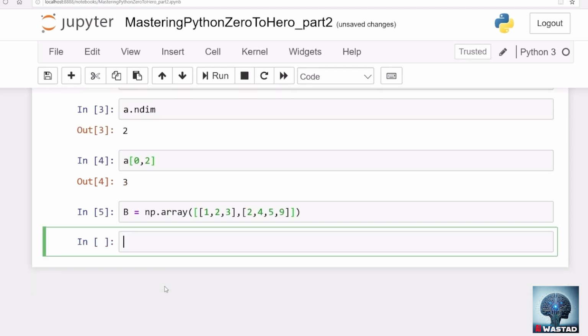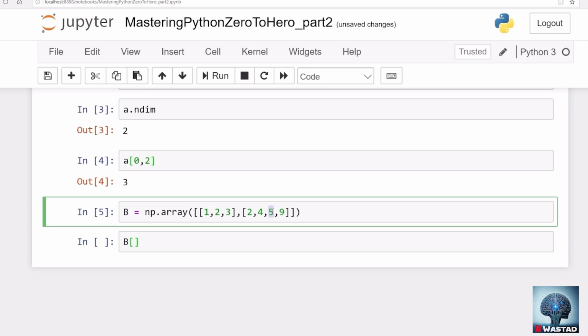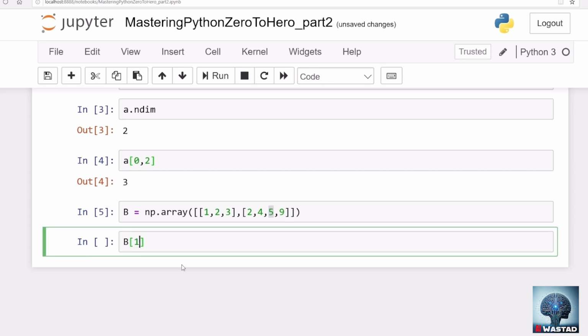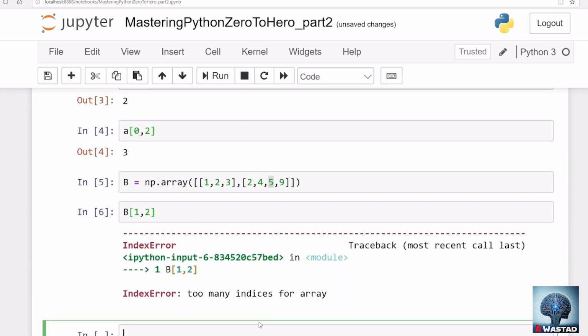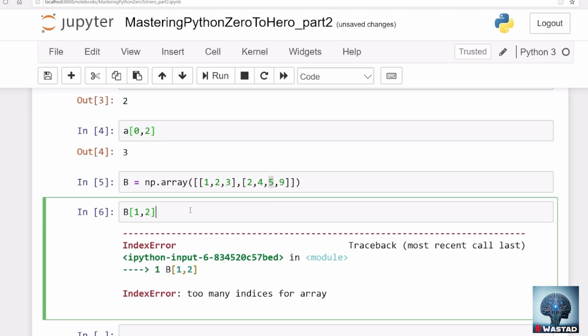Now, if you want to access an element, let's say I want to access this element 5. That is in the second array, indexed with 1, and then in that array it has index 2. So I've accessed this element. Oh, why not? Too many indices for an array. Why is that? Why too many indices for an array?